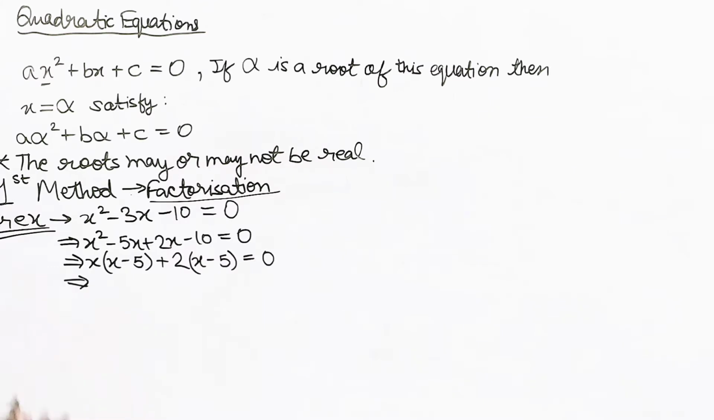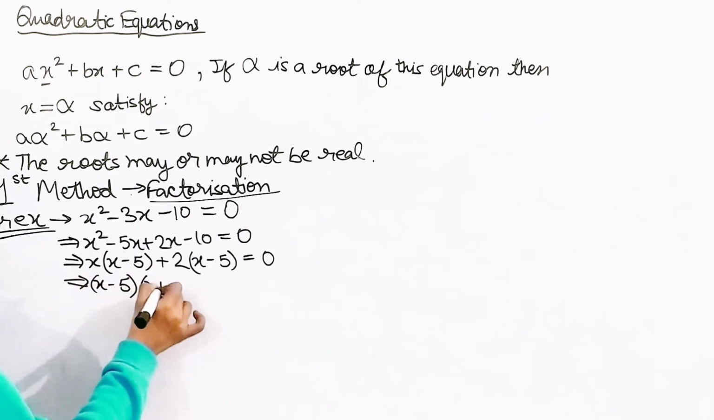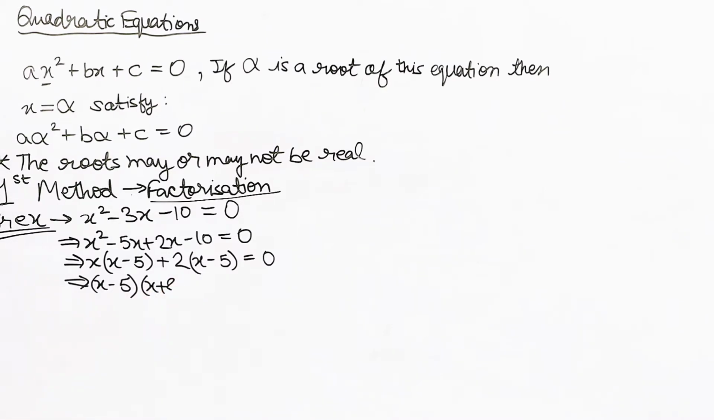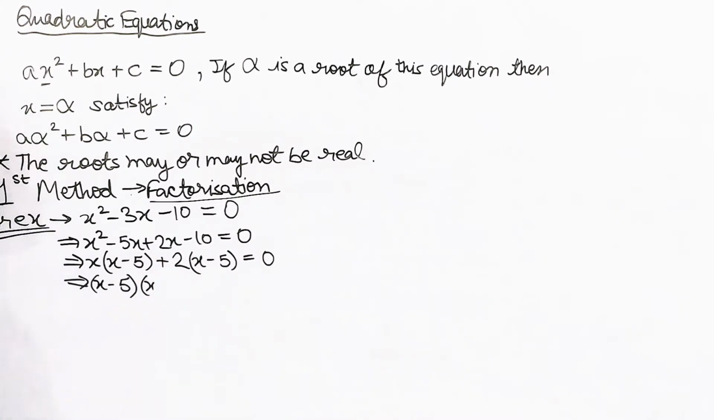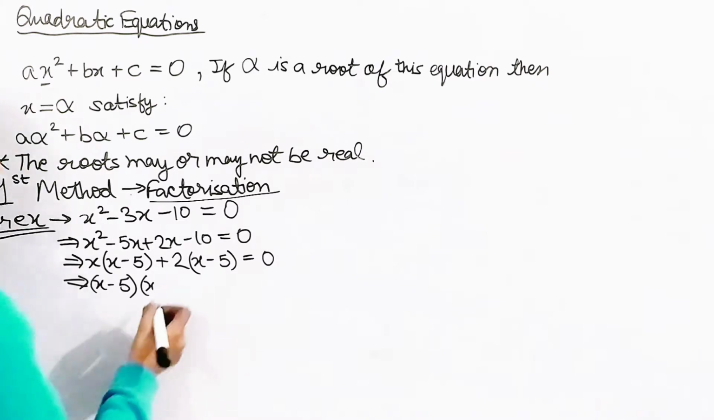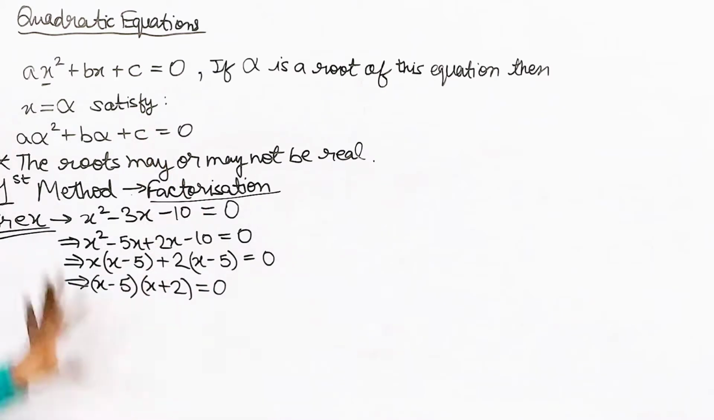So, of course, by using the identities, I'm simply taking this answer as x minus 5 and x plus 2. Let me write it again. Yeah, I was writing x plus 2, okay? x minus 5 in bracket, x plus 2 is equal to 0. So we've done this factorization and all. Now it's time to think about the values. The roots of this equation are the values for which this equation is equal to 0.